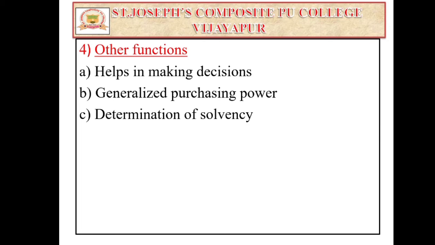Along with that, money holds the purchasing power of consumers, and the ability to buy goods and services can be decided with the help of money. So in this way the functions of money are broadly classified as primary, secondary, contingent as well as other functions.